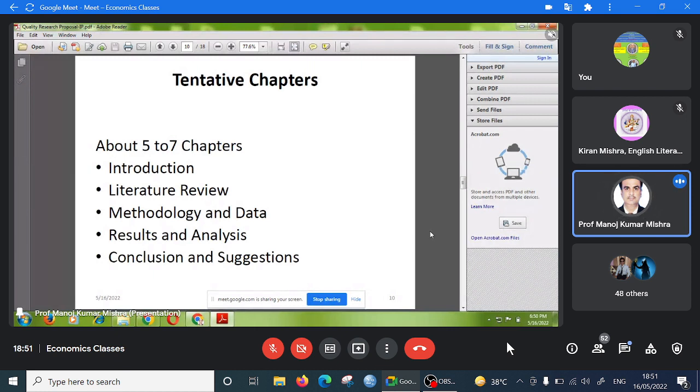So that is 5 chapters: 1, 2, 3, 4, 5. But it is not necessary that your tentative chapters should be 5. Sometimes the first chapter is the introduction, the second chapter is the literature review, the third chapter is the methodology, and the fourth chapter they write related to your thesis. Then they give two chapters related to your thesis, and then the results and discussion, and after that conclusion and suggestions. But generally it is seen that 5 to 7 chapters should be in your thesis.